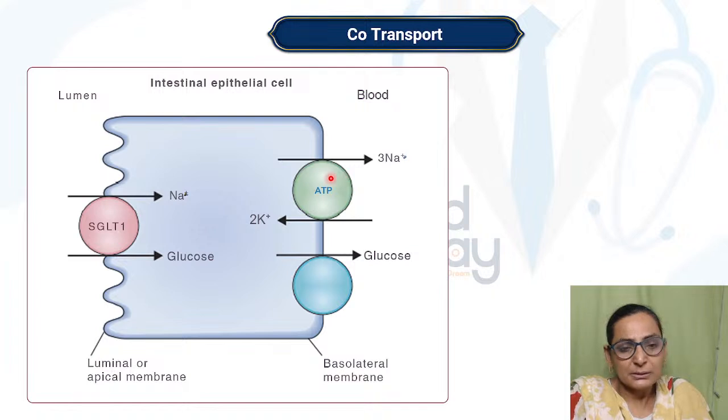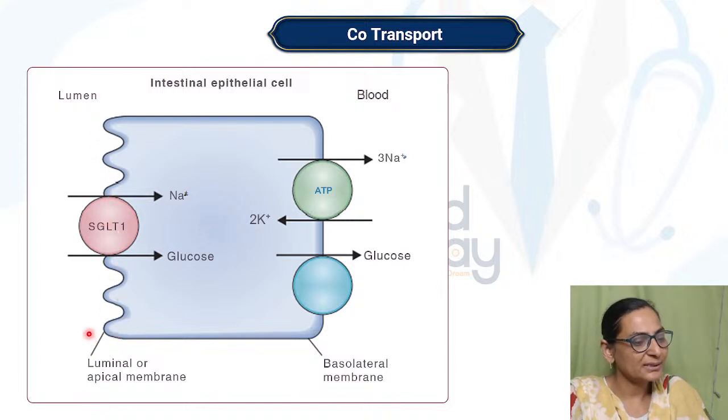Now, the primary sodium potassium pump is creating a gradient by causing hydrolysis of ATP and moving the ions outside and inside. What happens over here is there is a co-transporter SGLT which is present on the luminal side. This SGLT binds to two substances at a time.